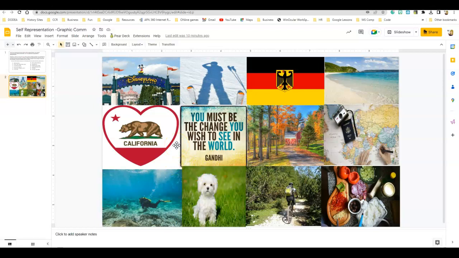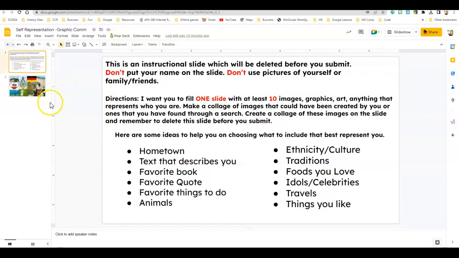No pictures of you, no pictures of your family, no pictures of your friends, just things that represent you. And this side will be deleted. If you have any questions, please see me.